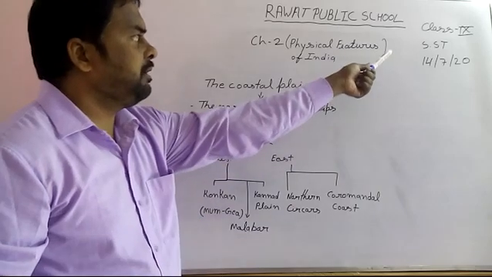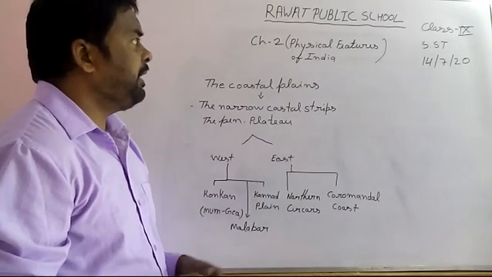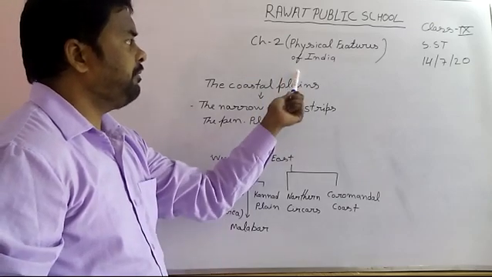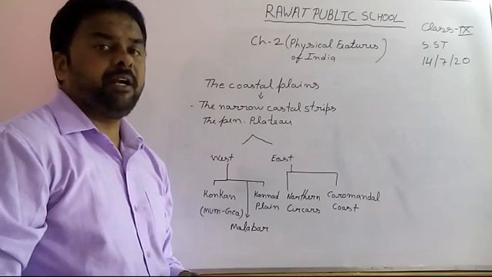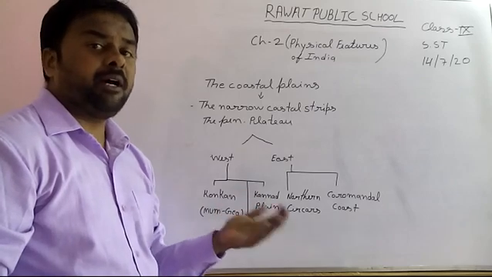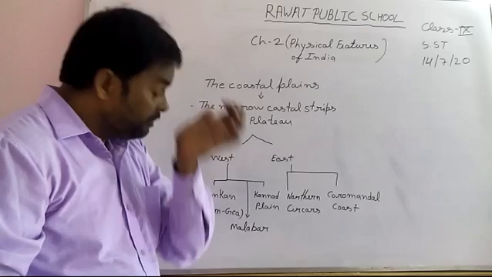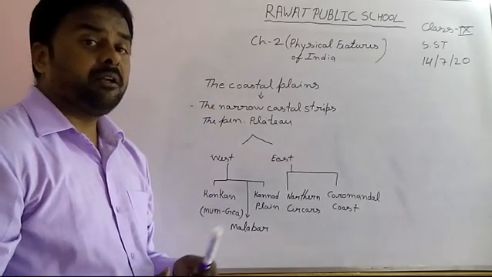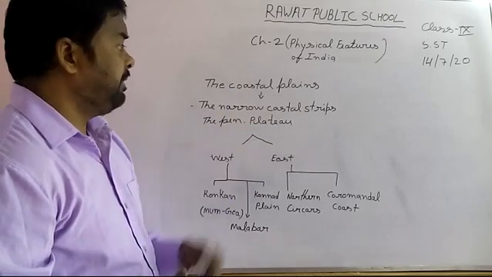We are studying the subject of SST. We are already studying chapter number 2, physical features of India. We know the physical features of India are divided into 6 parts. We have learned that 4 parts are completed. In the last video we learned about the Indian desert. Today we are going to discuss the coastal plain.